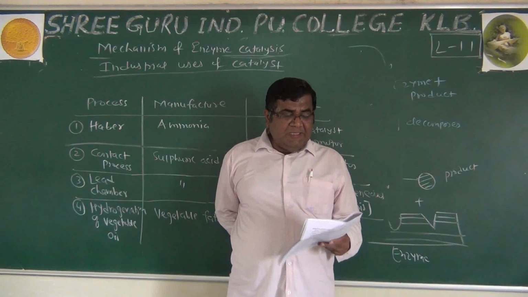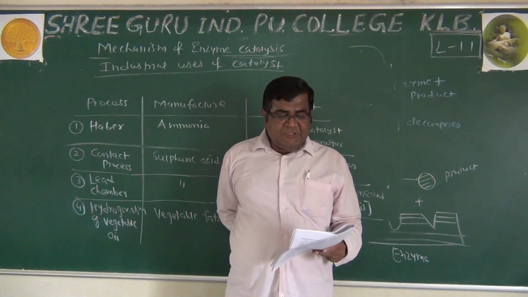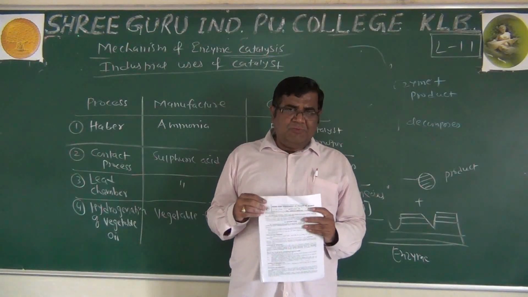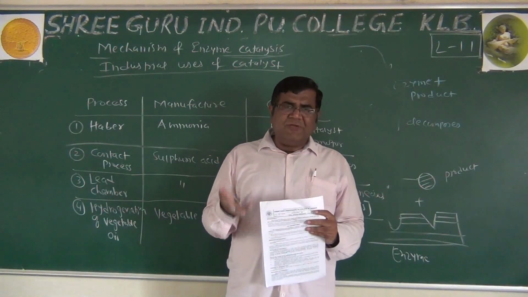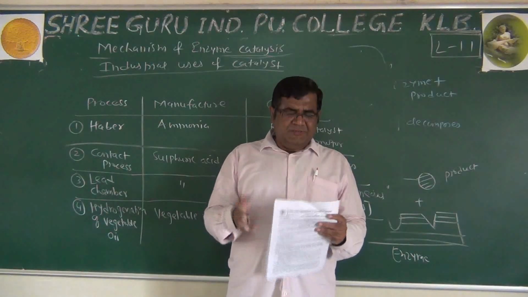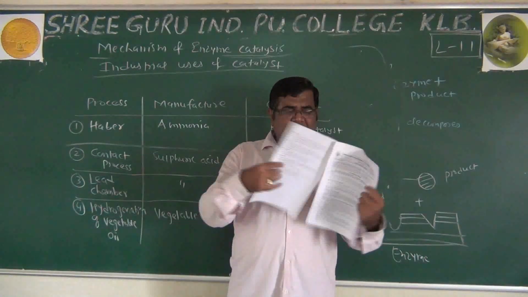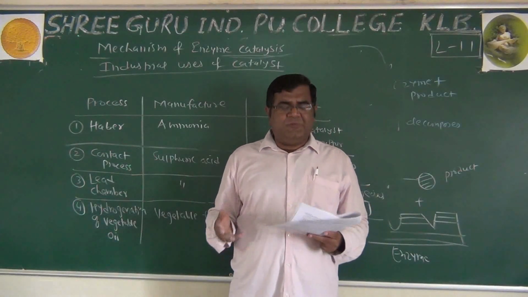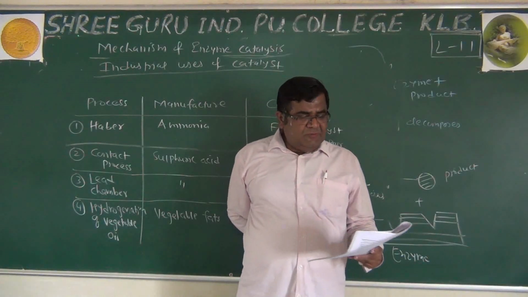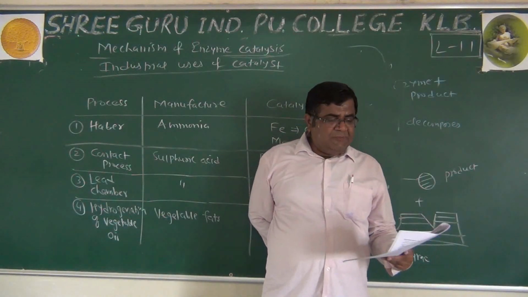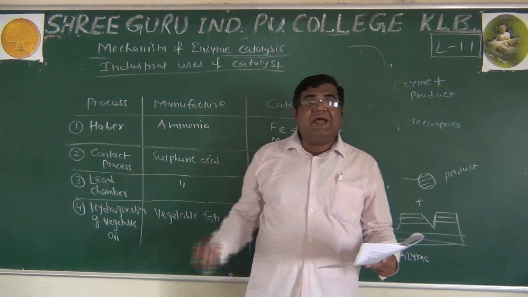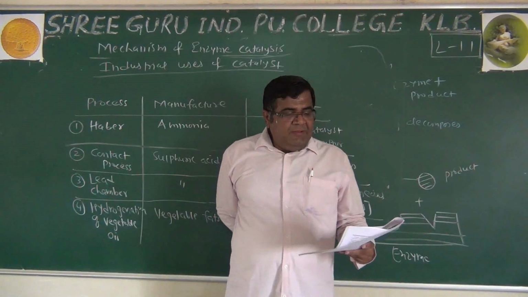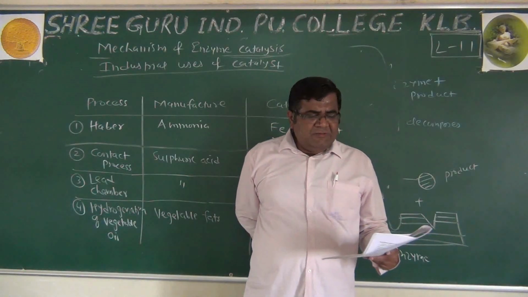Mention the role of alum in the purification of drinking water. These are nothing but notes, printed notes. I hope that it is with you. If it is not there, you can just pause this video and make arrangement that you can have this notes, because once we go through this question, it is easier to know what type of questions are asked. So mention the role of alum in the purification of drinking water. It acts as coagulating agent. Give an example of oil dispersed in water emulsion.